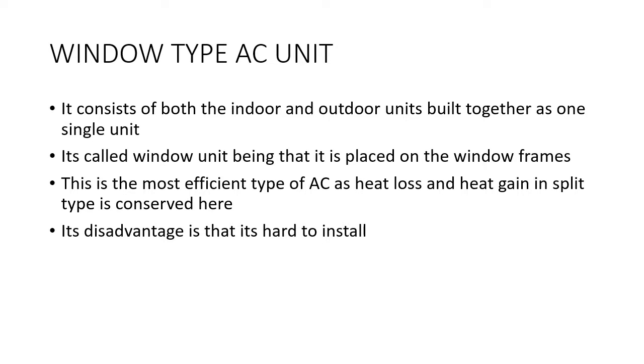Window type consists of the indoor and the outdoor unit built together as a single unit. The window type is called the window type because it's been installed in window frames as a single package. The window type is the most efficient AC type, as the heat which would be lost through the ducts of the split type is avoided. Here the ducts are shorter, so there is no heat gain and heat loss.